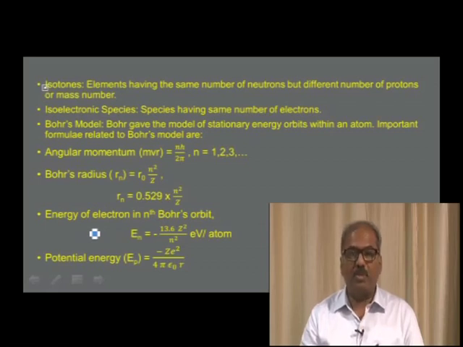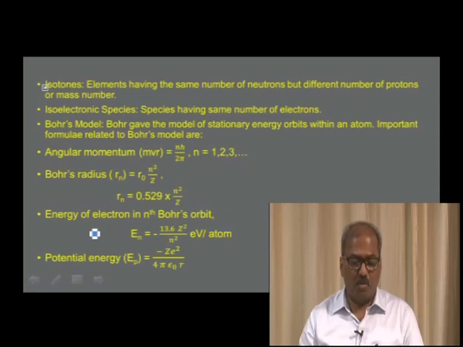The angular momentum of electron is quantized, that is, angular momentum of an electron is given by nh by 2 pi, and electron can jump from lower energy state to higher energy state only when it absorbs energy, or it can jump from higher energy state to lower energy state only when it radiates energy.